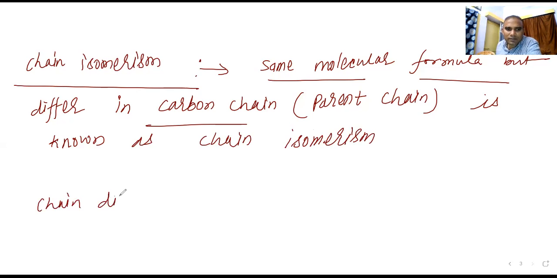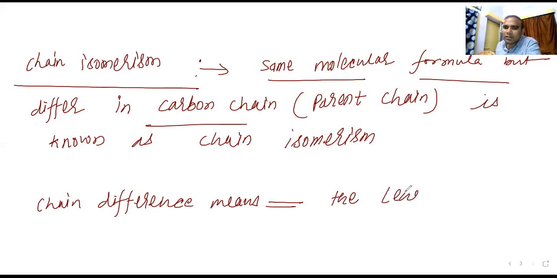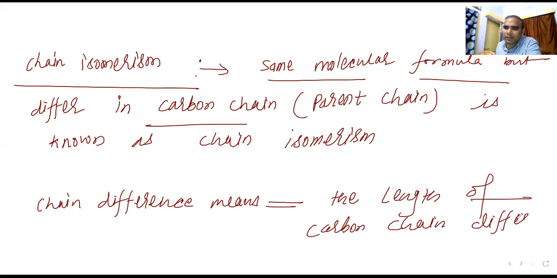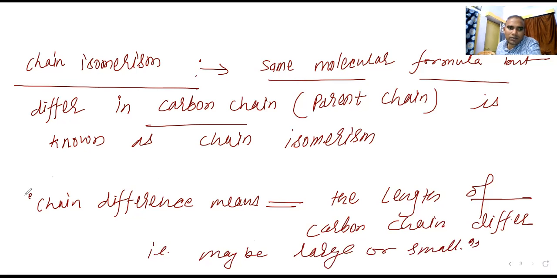Chain difference means the length of the carbon chain differs. It may be large or small.